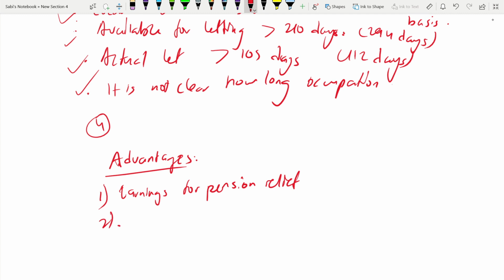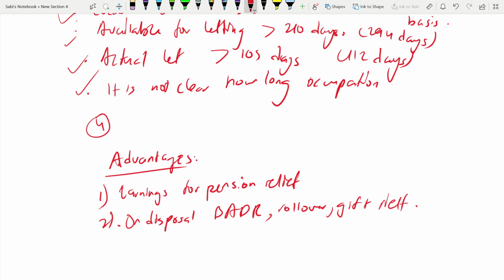Second advantage, on disposal, when you are disposing of it, the house will qualify for business asset disposal relief, BADR. Not only that, rollover relief and gift relief are available provided conditions are met. Conditions for the relief have to be met.